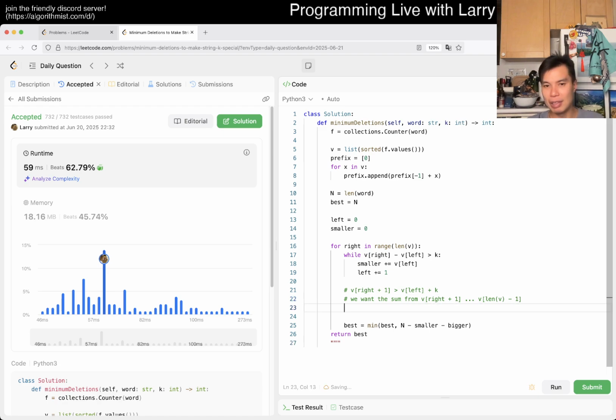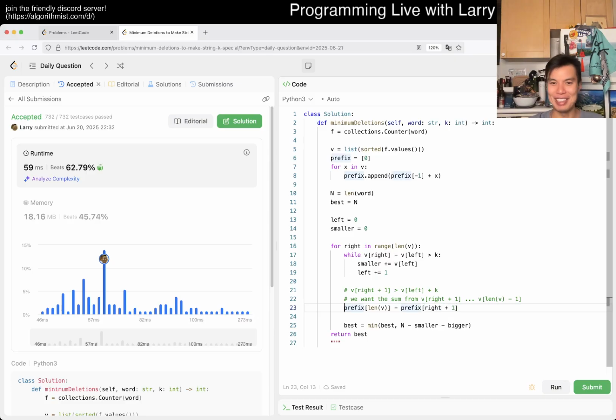Which is, and today I'm not going over prefix sum. Like I said, this part is advanced, so extra credit. But I just want to say prefix of n, or not n again, length of v minus prefix of right. Is it right or right plus 1? I think it's right plus 1. So we want to remove the sum from v to right. So yeah, right plus 1. It's very confusing though.